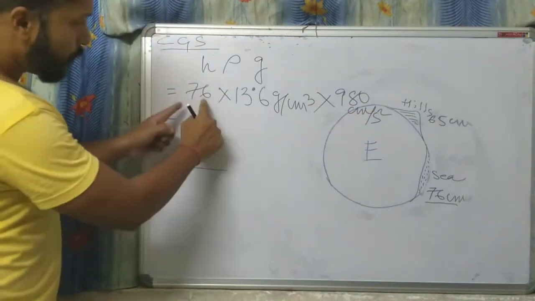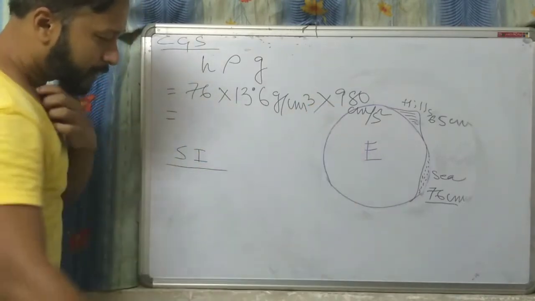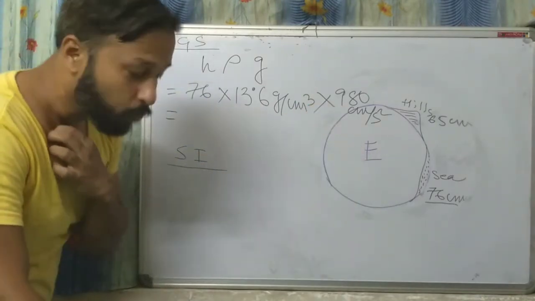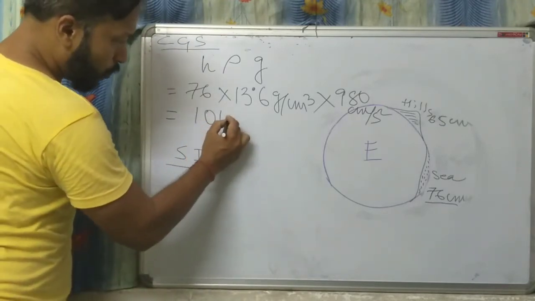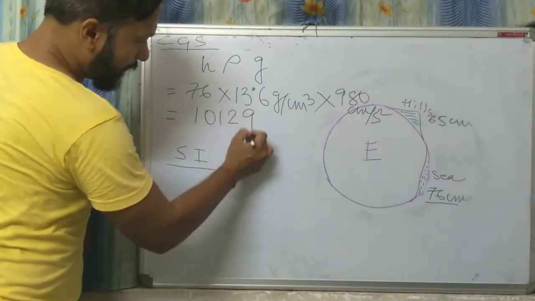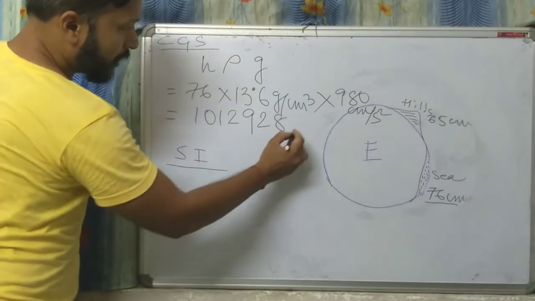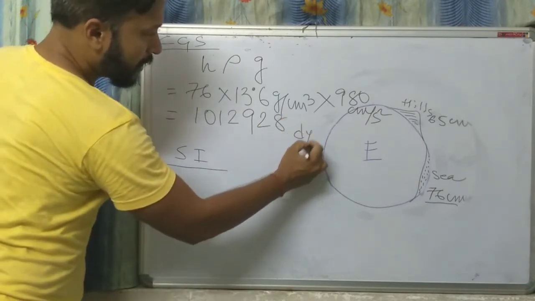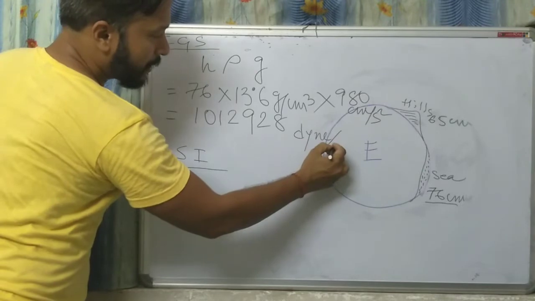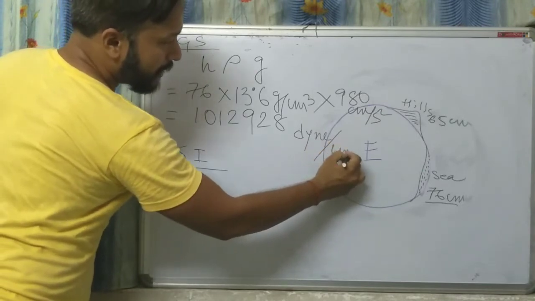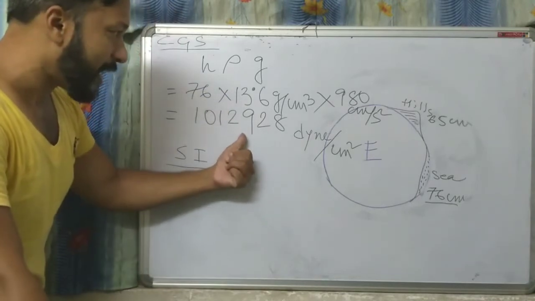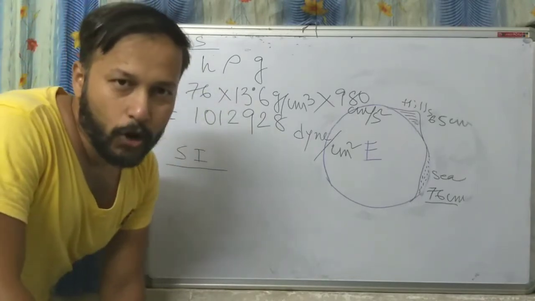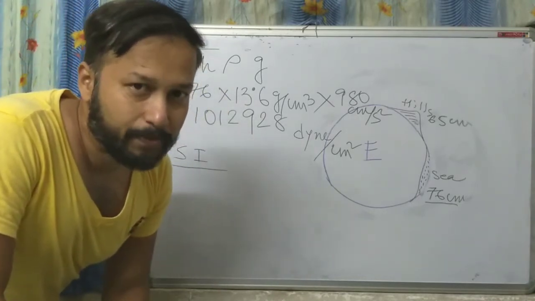Now, if you multiply all this, what will you get? 1012,928 dyne per centimeter square. Understood? This is the atmospheric pressure in CGS system.